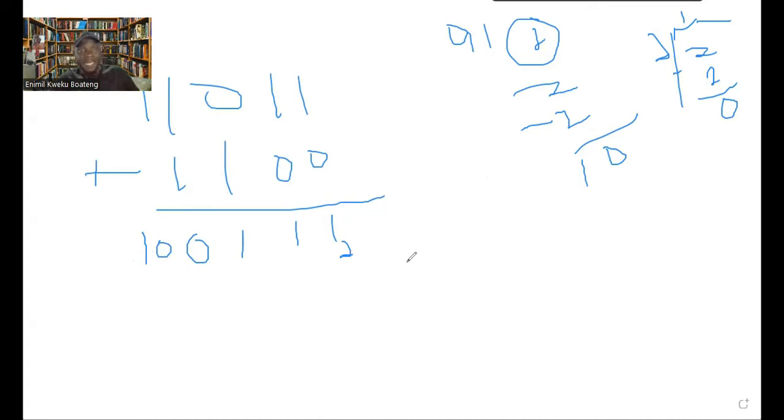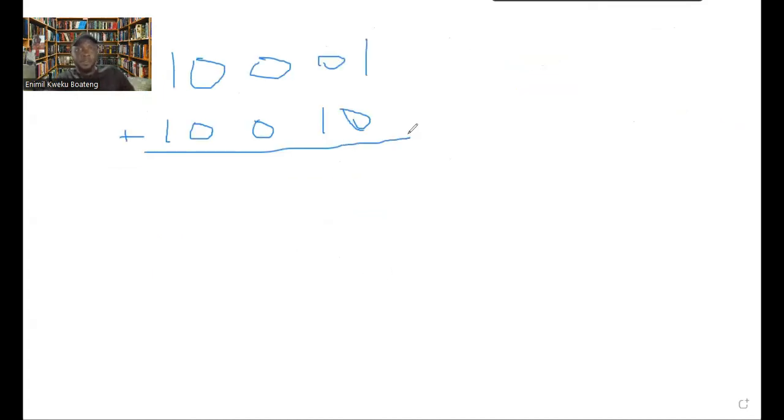So let's take another example. Okay, so let's work this out. So again, 1 plus 0 is 1. 0 plus 1 is 1. 0 plus 0, that's 0. 0 plus 0 here, that's 0. But 1 plus 1 is 2, and 2 is not in binary because binary is 0 or 1. So it means that you have to convert 2 to binary.